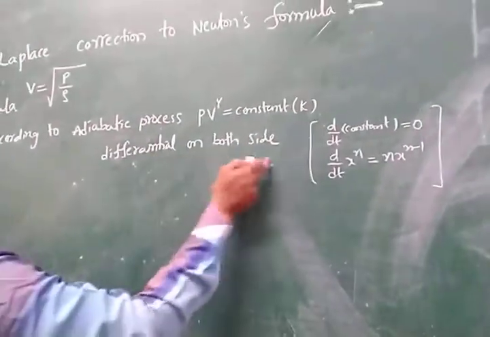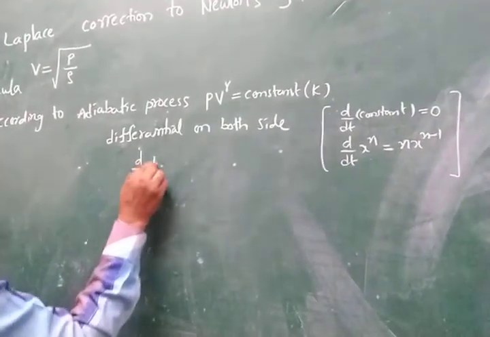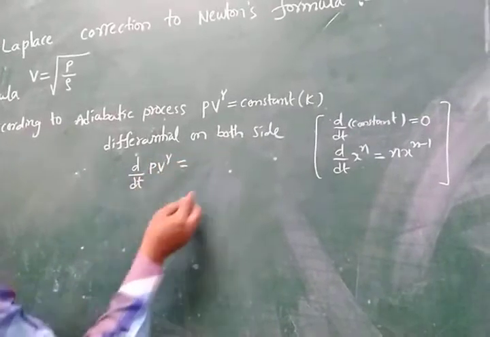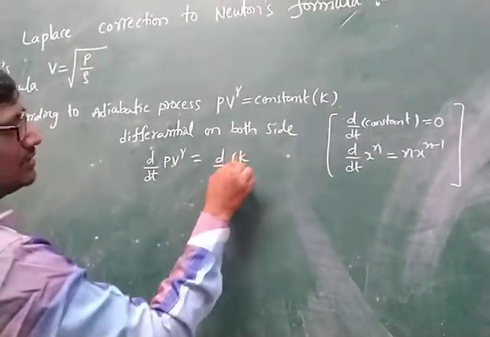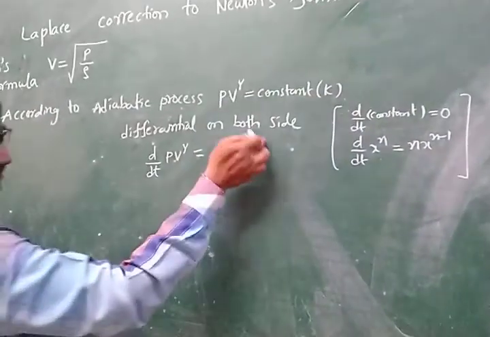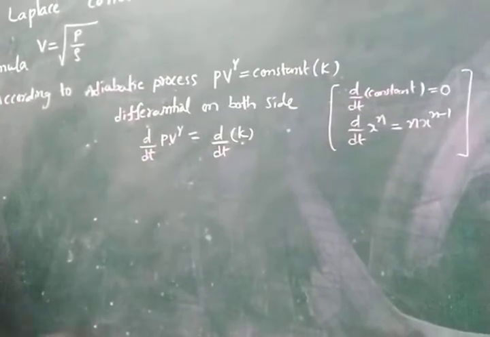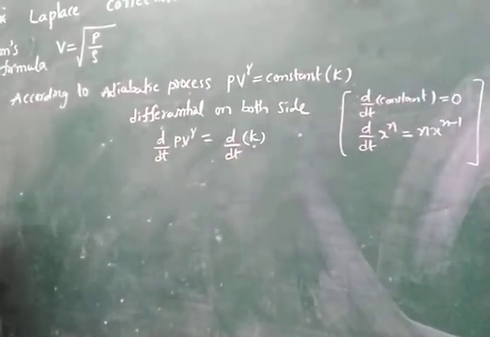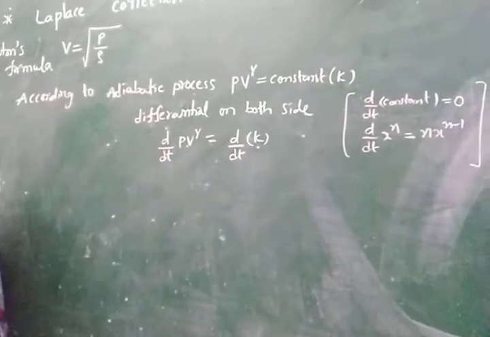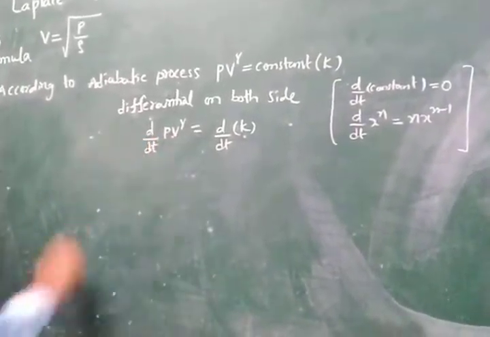Differentiation on both sides means we write d by dt of p v to the power of gamma is equal to d by dt of the constant k, and this value is equal to 0. Here the two terms follow the u into v method. First we take the derivative of p and keep v as constant, and then the derivative of v while p stays constant.